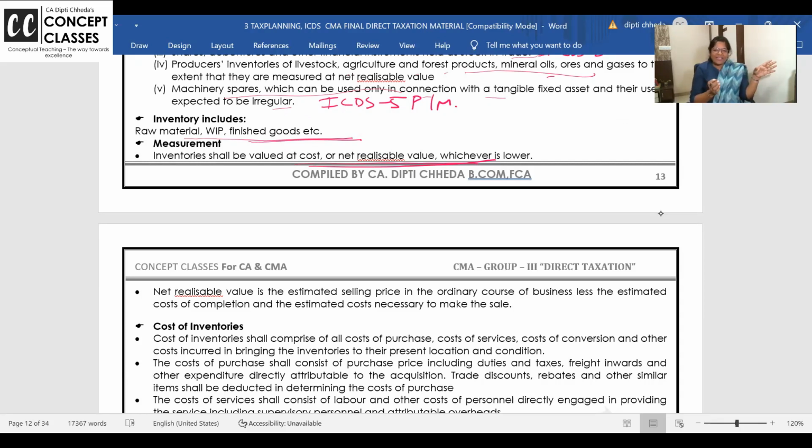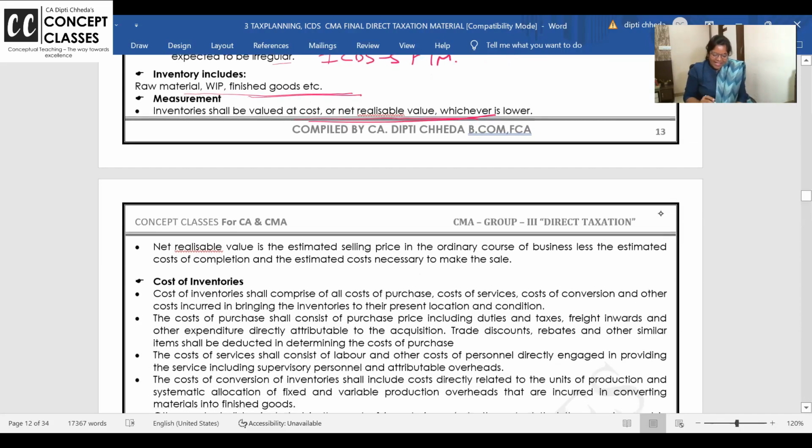Apart from all this, tell me: if you have audited the books and done a tax audit, closing stock is the only item available in your hand to manipulate the profit a little. Yes or no? Higher the closing stock, higher the GP, higher the NP, higher the tax. Reduce the closing stock, reduce the GP, reduce the NP, reduce the tax. So it's very important. Chalo.